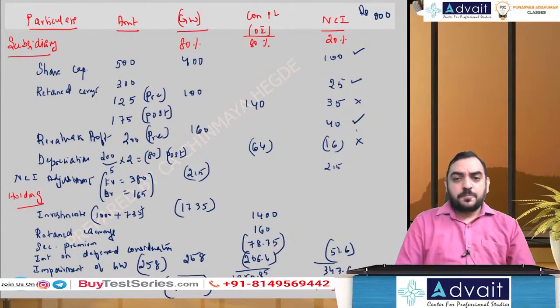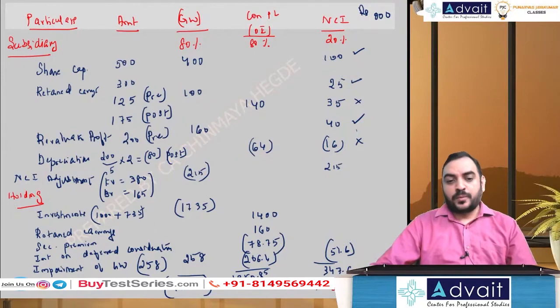So hope you have done the full-fledged column, full-fledged working note format. We just have to prepare the balance sheet, which is a matter of 5-10 minutes, 5 minutes maximum actually.